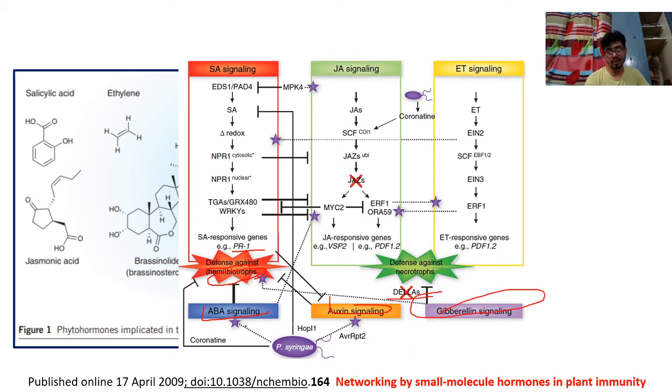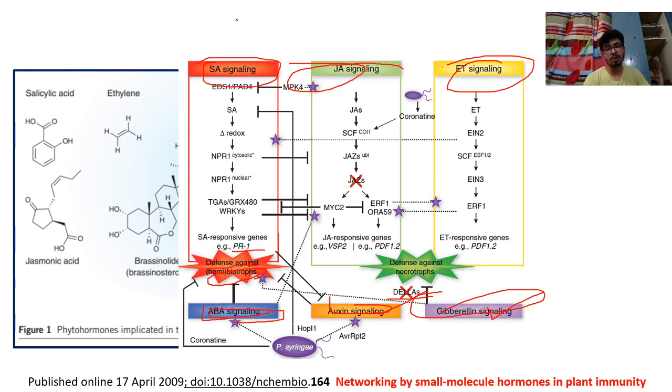I'm not going to discuss all those because I will discuss each and every hormone. I just want to tell you that all these hormones are really very important for understanding the basics of the plant immune system, for giving immune response in that particular plant.